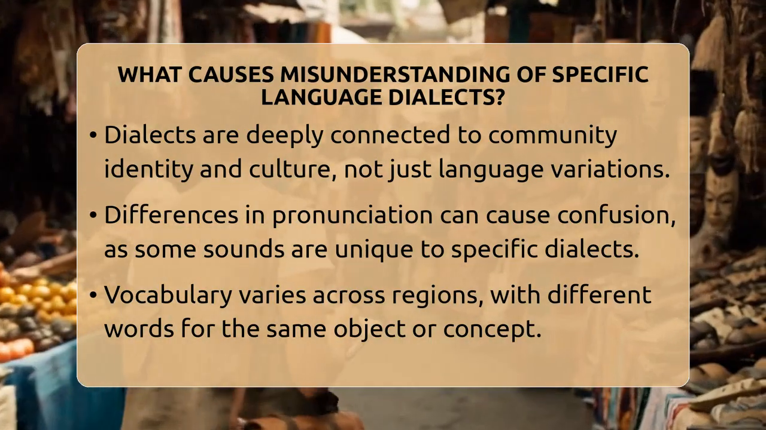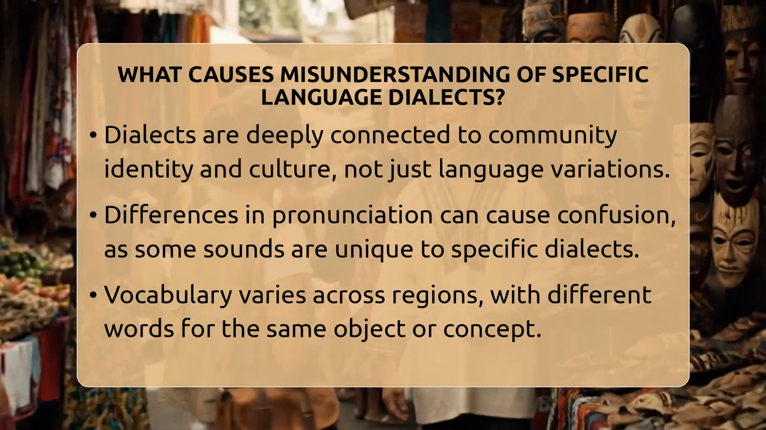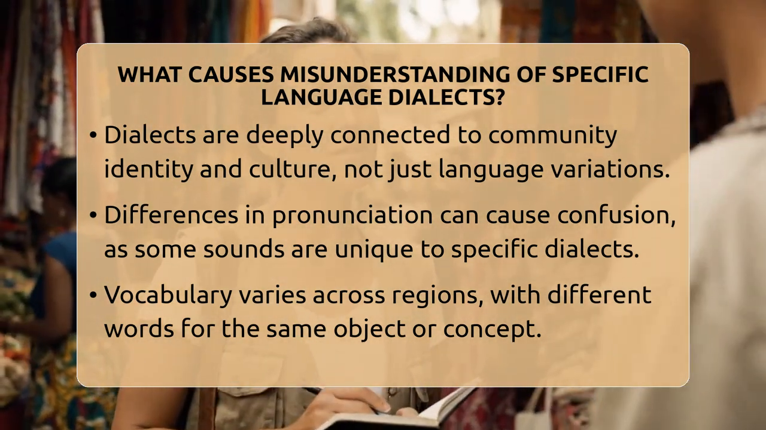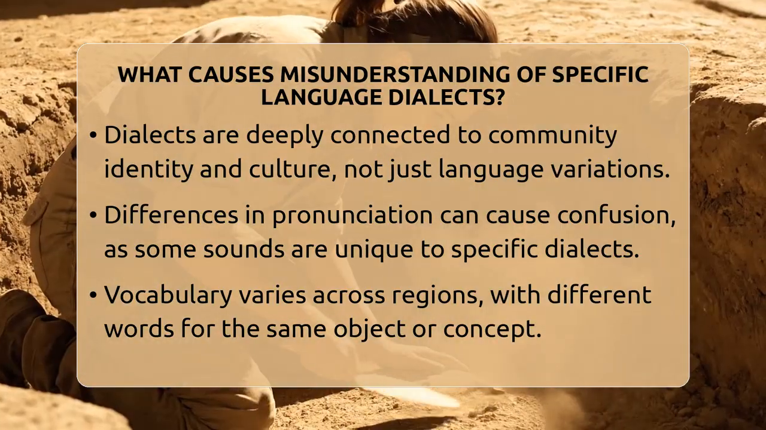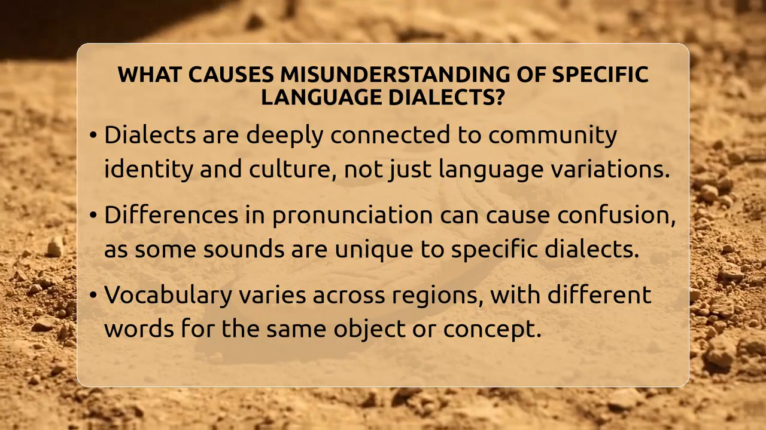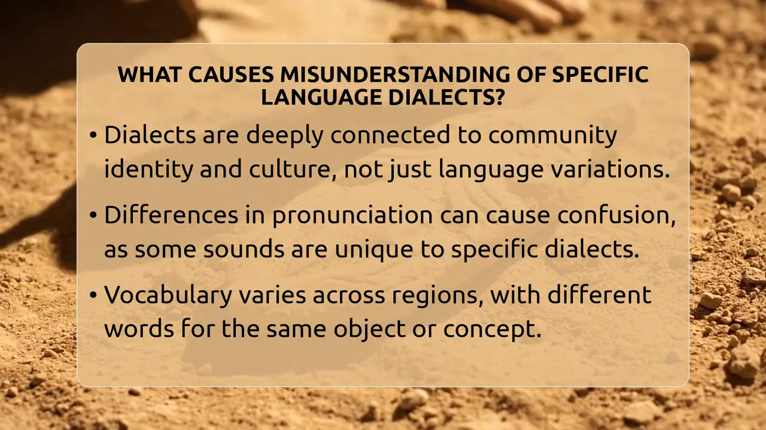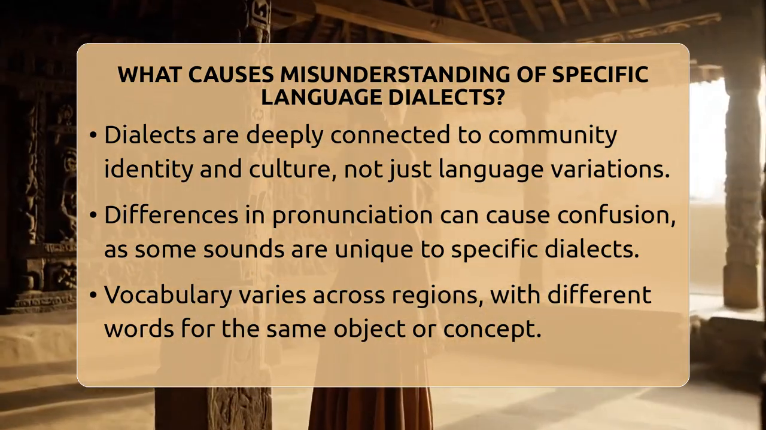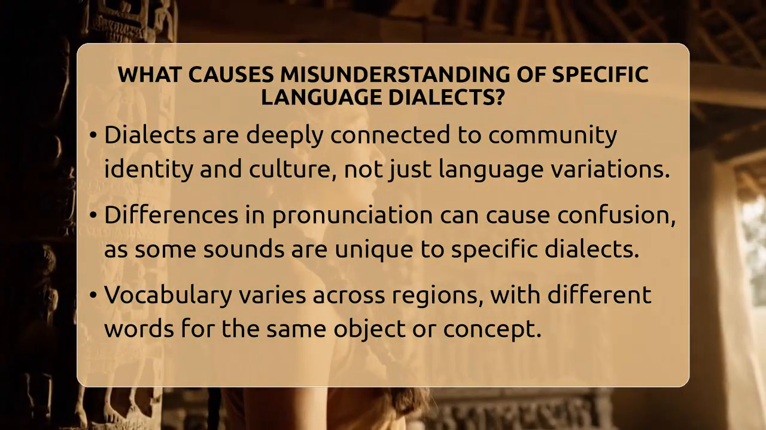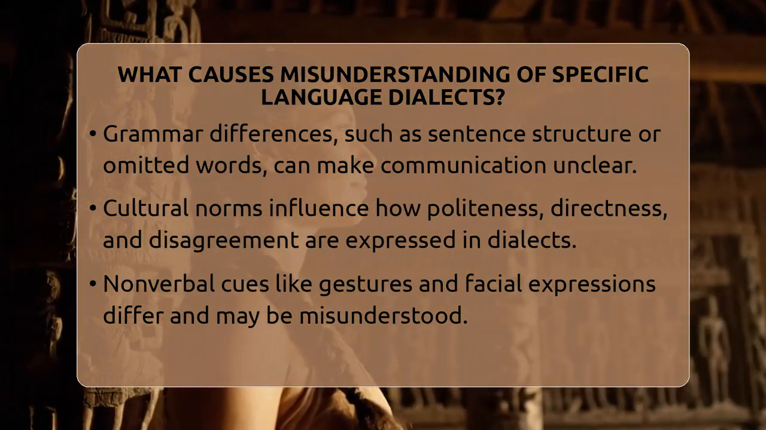When people from different dialect backgrounds talk, misunderstandings can happen for many reasons. First, pronunciation plays a big role. Some dialects have sounds that others do not use or pronounce differently. For example, a word that sounds like car in one dialect might sound like cage in another. These small differences can confuse listeners who are not familiar with the specific sounds.